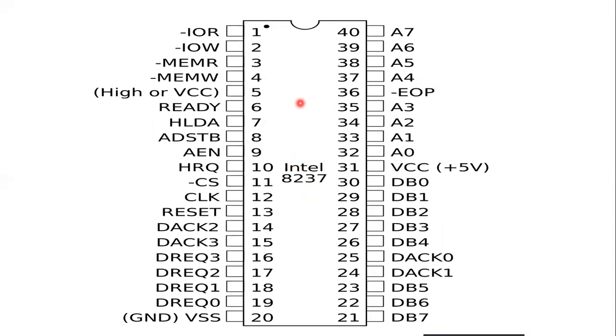This is the pinout diagram of the 8237 DMA. So 40 pins, and each pin is assigned to a particular function.